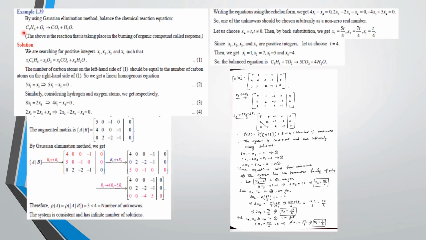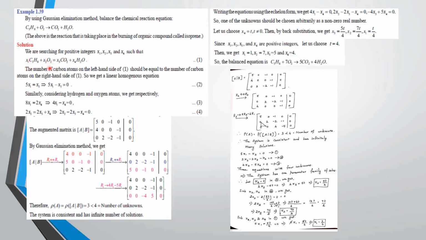That is, x1 into C5H8 plus x2 into O2 equal to x3 into CO2 plus x4 into H2O. Now, after writing this, I have to compare the carbon atoms, hydrogen atoms and oxygen atoms on the left hand side and right hand side. Let us see. Here there are 5 carbon atoms, so I have to write 5x1.